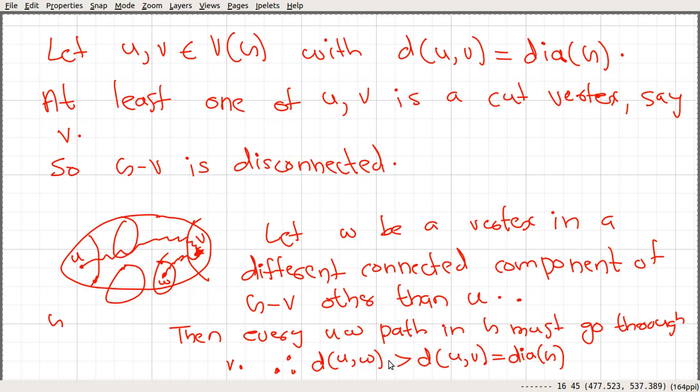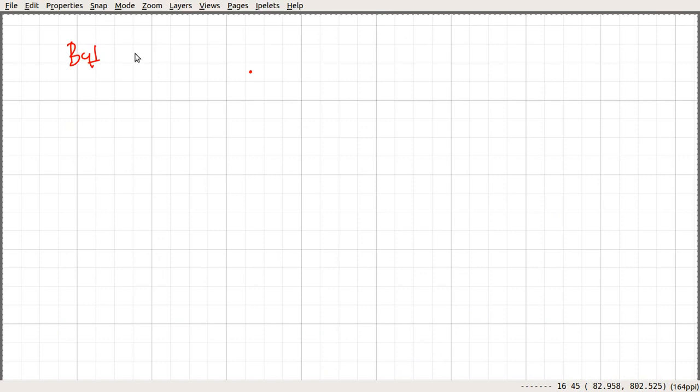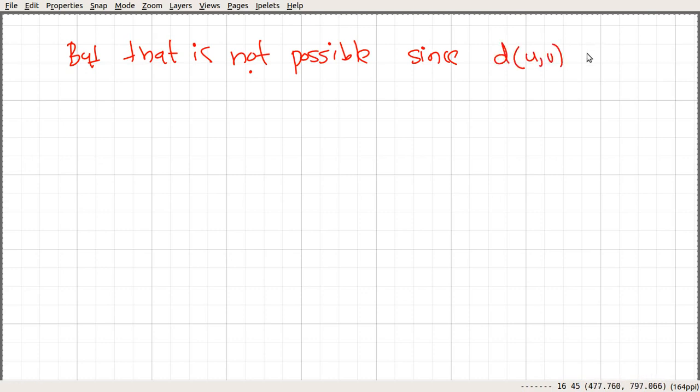So this is not possible, since the distance between u and v is equal to the diameter of the graph G. By definition, the diameter is the maximum among the distances between all pairs of vertices. So that's a contradiction.